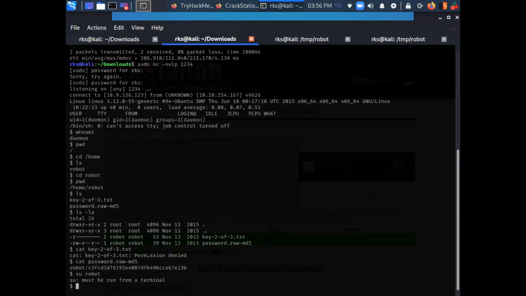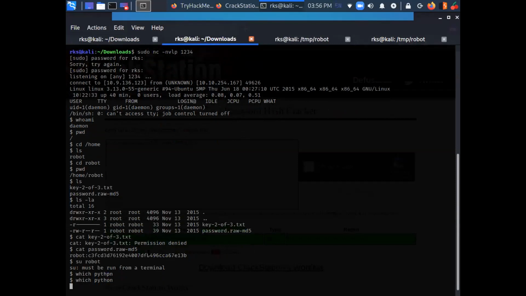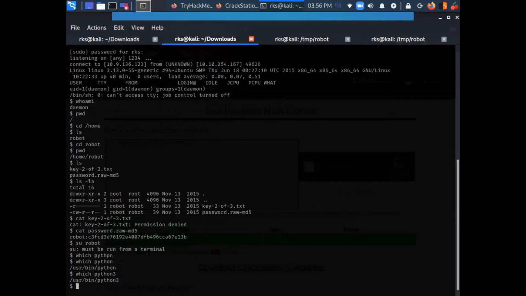So what I'm going to do is spawn a normal TTY shell using Python. But before that, let me see if Python is available. Yes, we do have Python here.